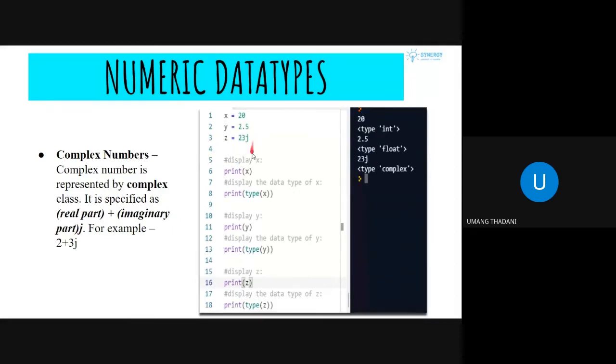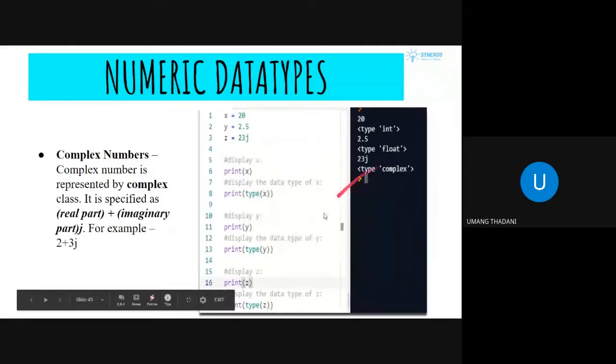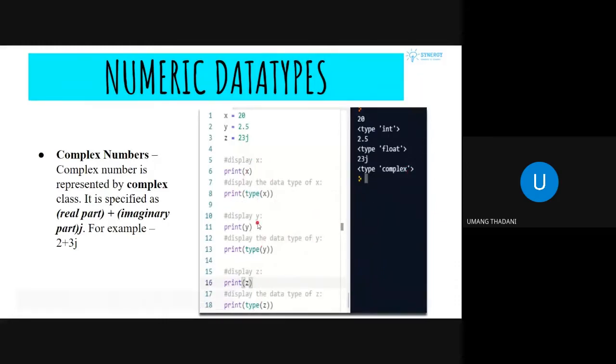As you can see, the value of x is 20 and the type of x is int. Next we have y, whose value is 2.5, and the type of y is float. Then z is 23j, and the type of z is complex. Now type is the function which returns the type of the variable which you are using. For example, over here we have used x, so it has said int, y float, and z complex.